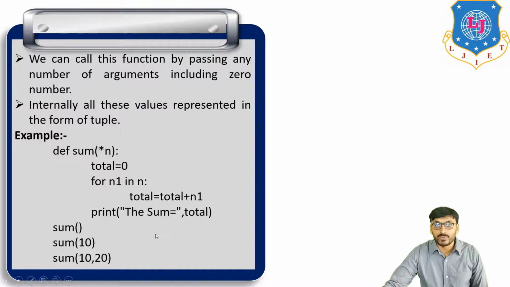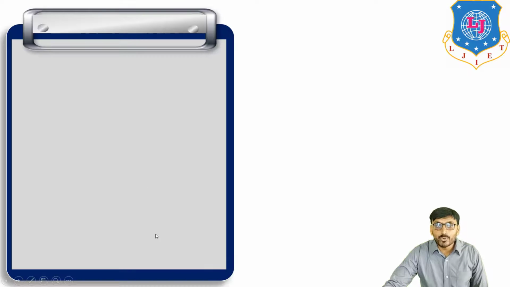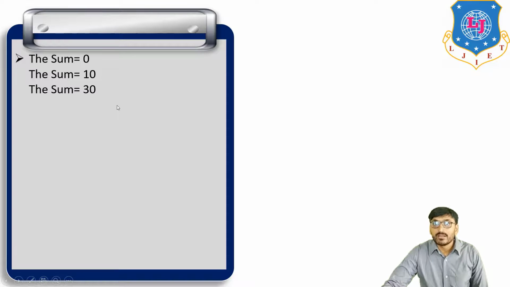So the output of this function is the sum is equal to 0, because when we call this function the first time, there is no actual argument. Then we call the function a second time and there is one argument, so the sum is equal to 10.